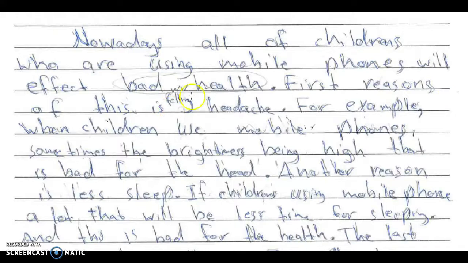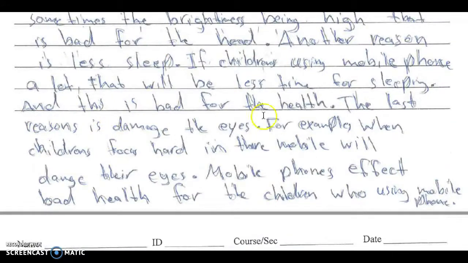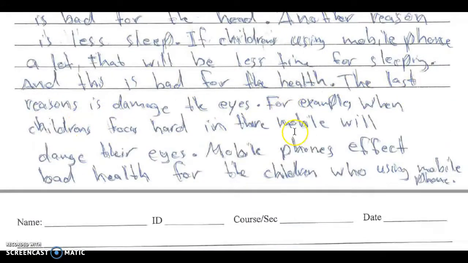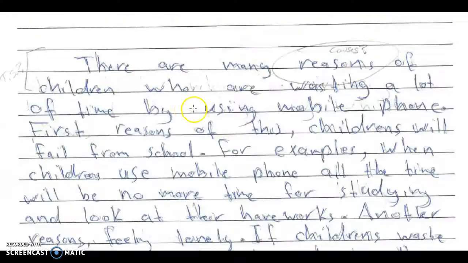Here, you're doing reason, example, that's good. Another reason, good transition. Last reason is damage for the eyes, for example. So I think you did a good job of showing the examples and everything.